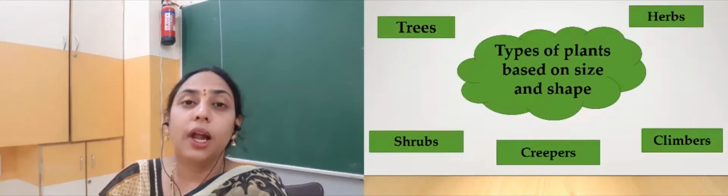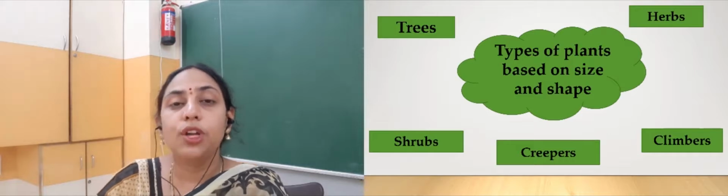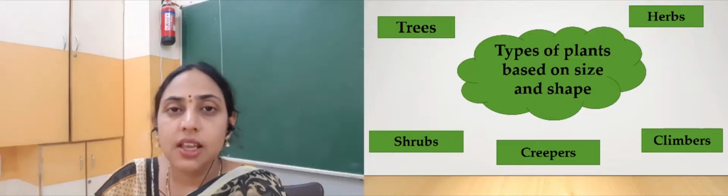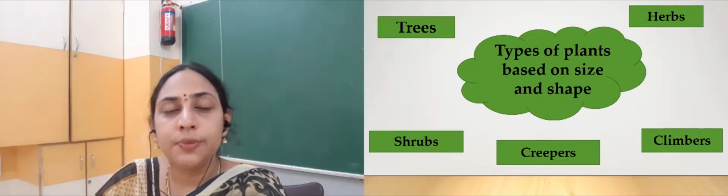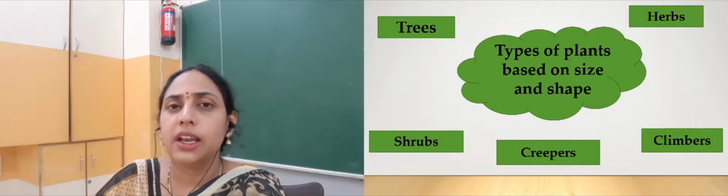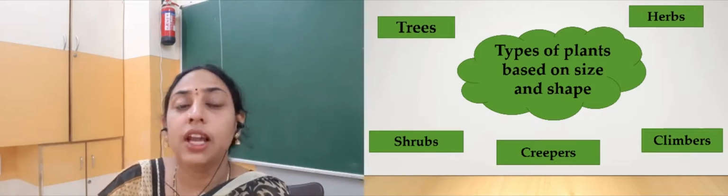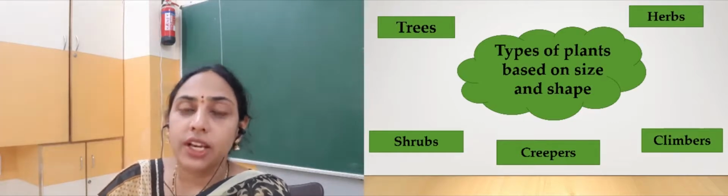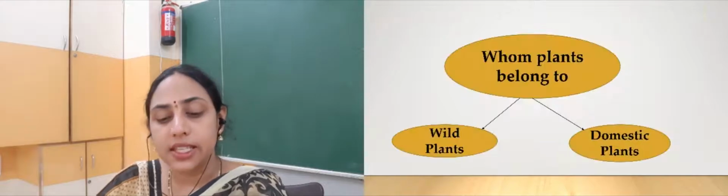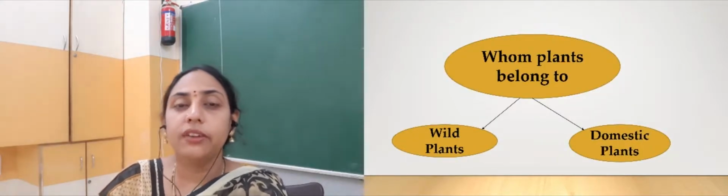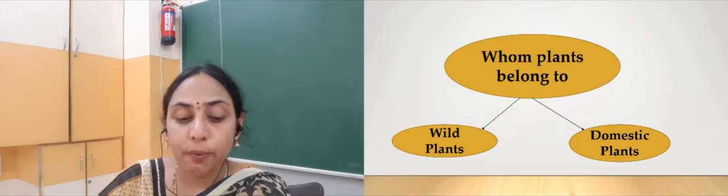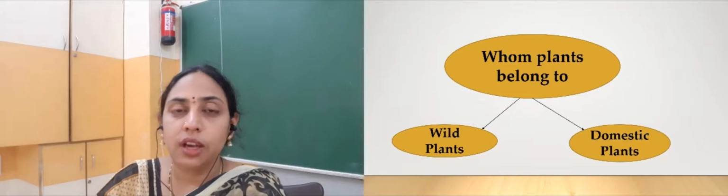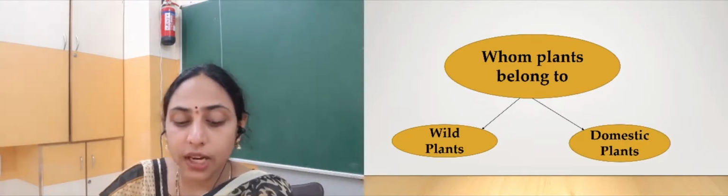If you see the plants around us, they are divided into different categories based on their size. Now we know there are some trees, then we have shrubs, then we have herbs and then we have climbers, creepers and like that there are different classifications of the different plants that we see around us, right. So that is according to their shape and size. Then the plants can also be divided into domestic plants and wild plants. That means according to their use they are called wild or domestic plants.